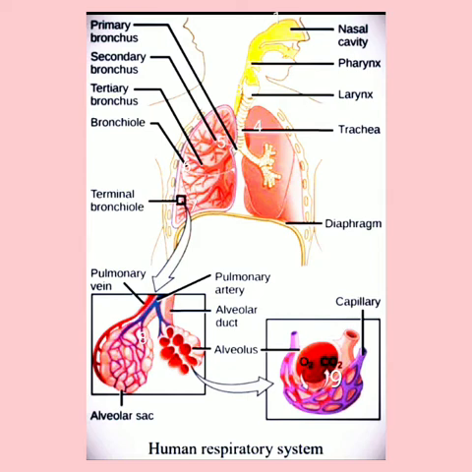The pharynx leads into the larynx. The larynx is also called the voice box, and it is the third part of the air passageway. The cavity of the larynx is also lined by mucous membrane.